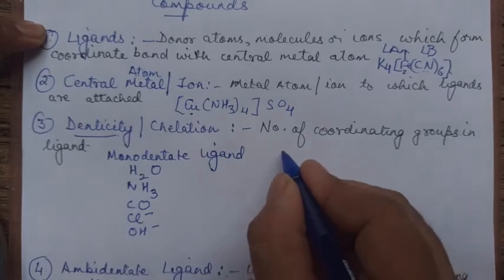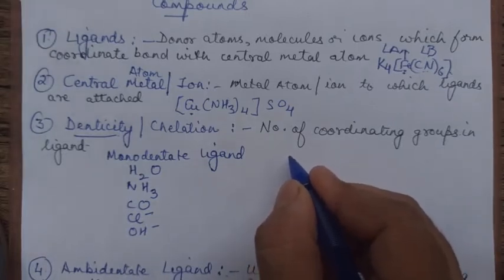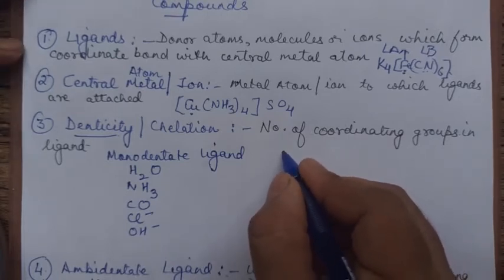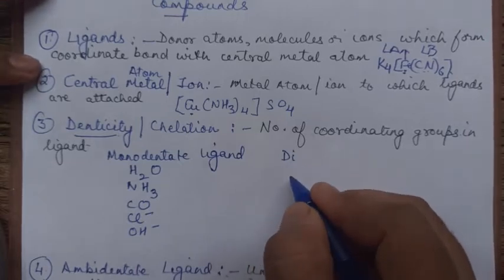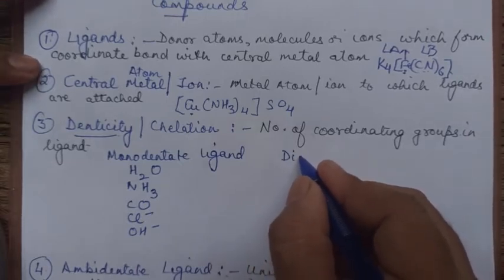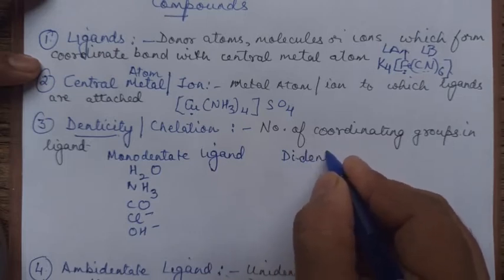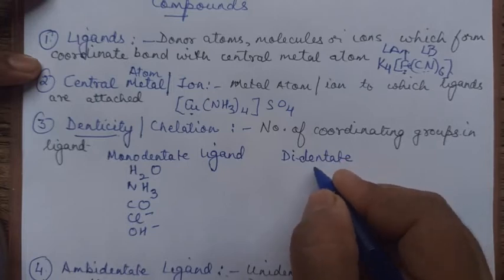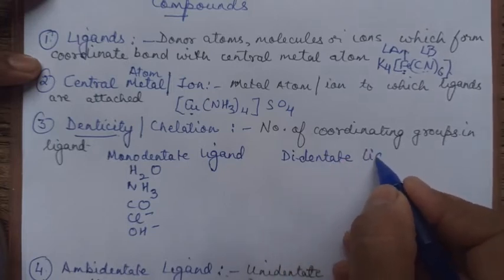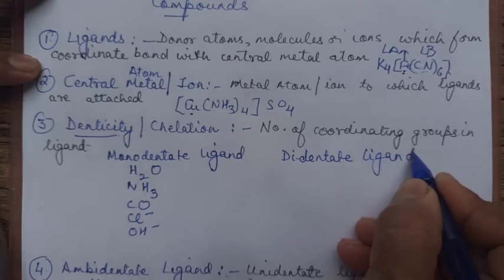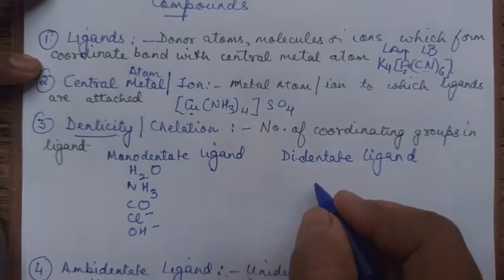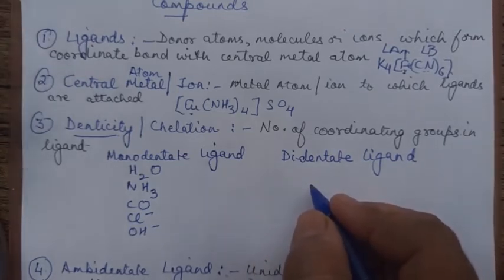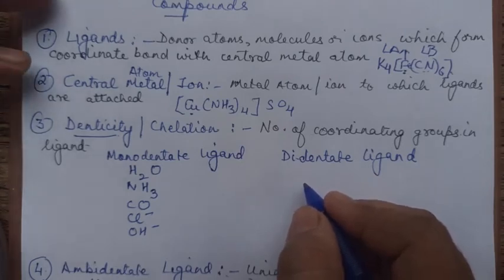Okay, if it is having 2 points of attachment, that doesn't mean two different ones, but in one particular ligand. Let me give an example, then it will be clear. Otherwise, you will mix up ambidentate and didentate. Bidentate or didentate, it is the same thing. In some books you will find bidentate written. So it is a didentate ligand. Now what is a didentate ligand? It will have 2 points of attachment at a time. At one time there will be 2 points of attachment.